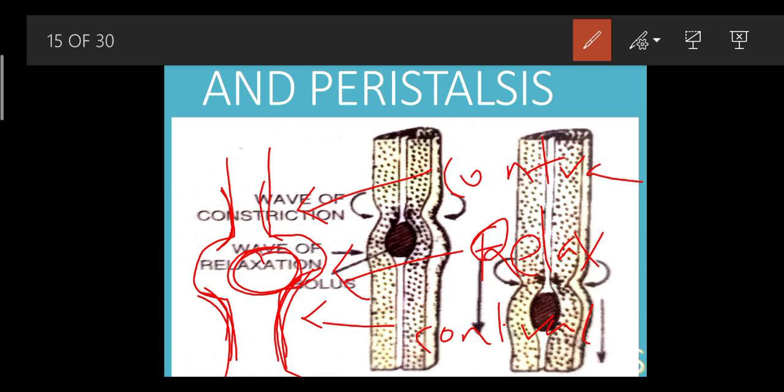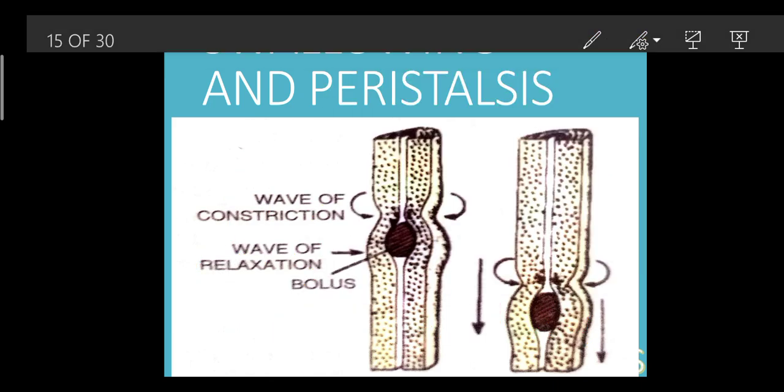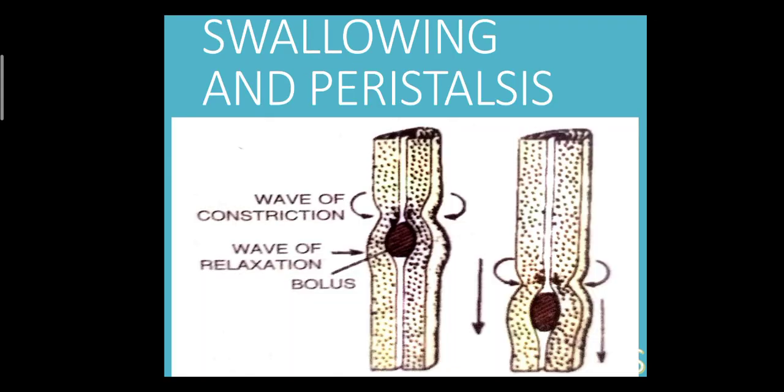So inside our esophagus, the contraction and relaxation keeps on occurring. This is nothing but the peristalsis effect. Okay, so thank you students. This was part 1 of the digestive system.